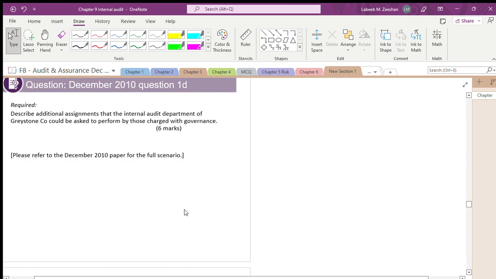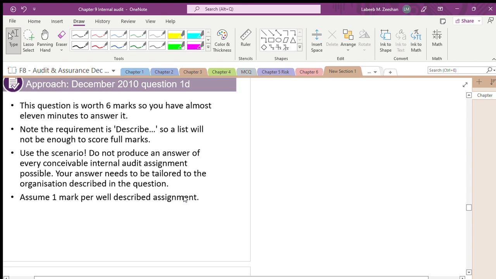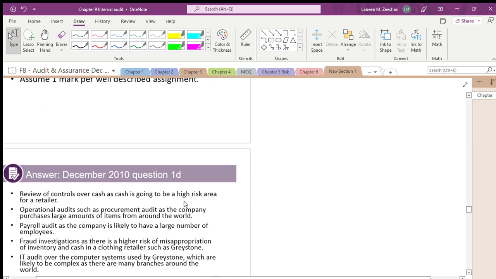We will do this. What is in the 2010 paper for a full scenario? That question is for 6 marks. There are almost 11 minutes. They want you to describe. A list will not be enough. Use the scenario. Do not produce an answer of every conceivable internal audit function. You need to make it tailor-made. Means in one way they are saying that don't give a general response.